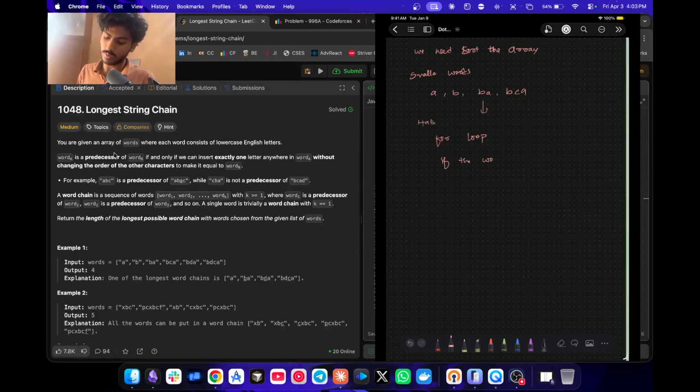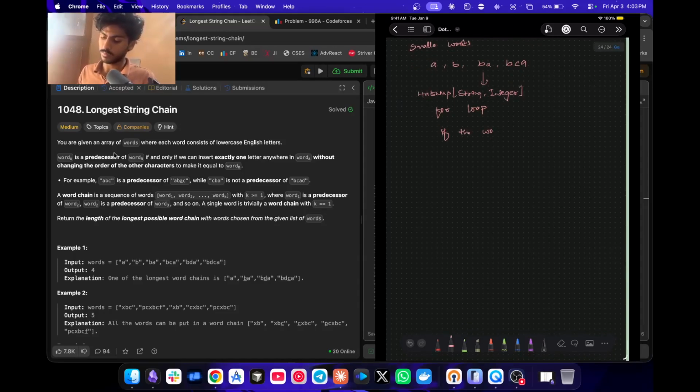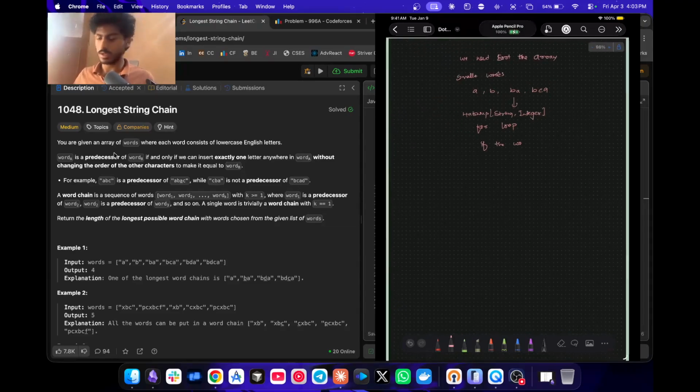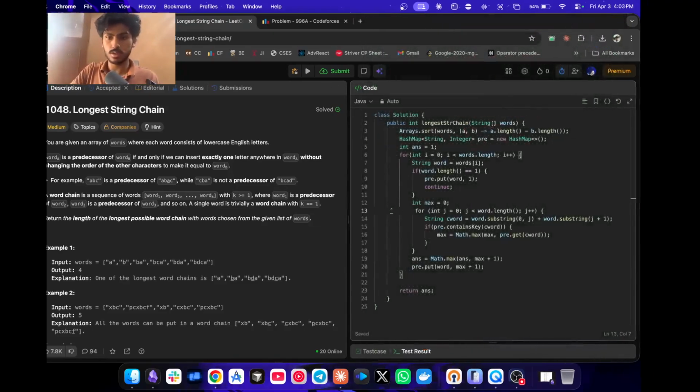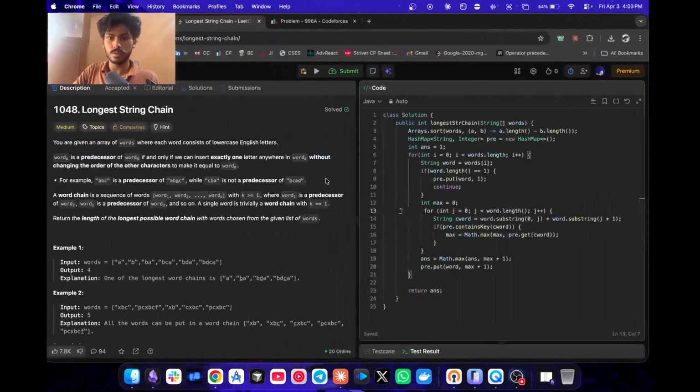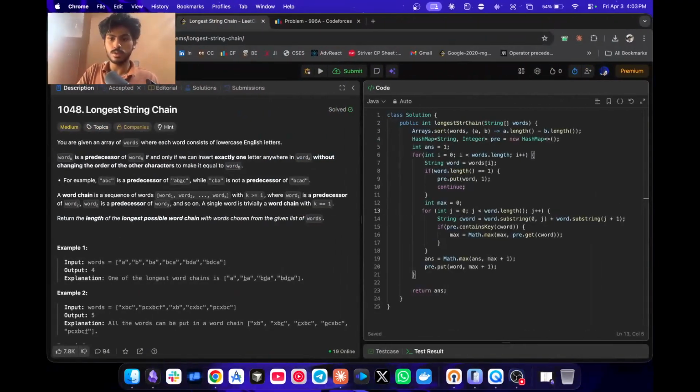Since it is a word, we can store that in a hash map of string and integer, right? So this is how we'll store it. The code will look like this.